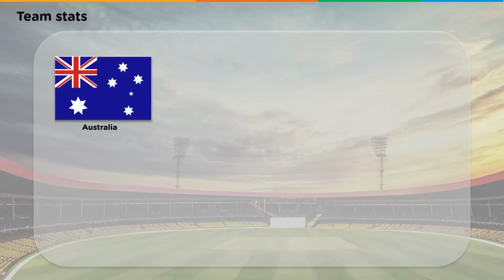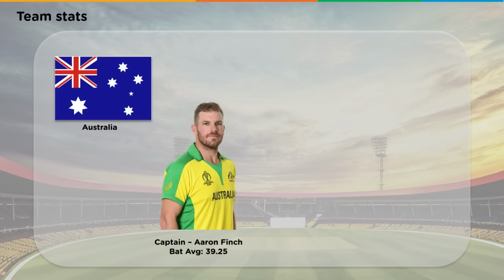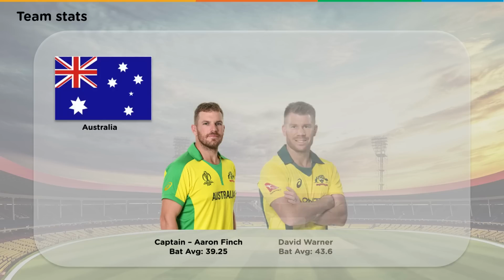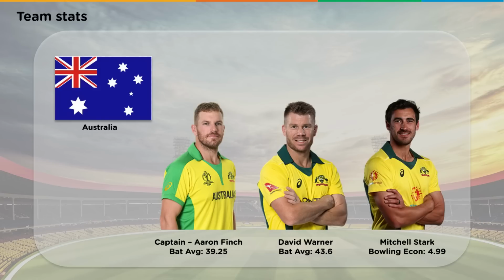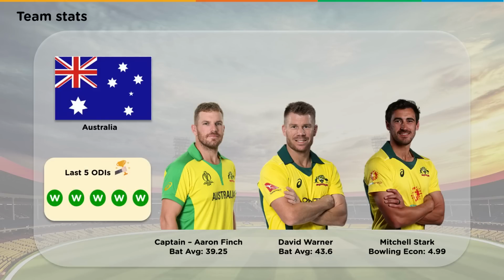Cricket is one of the popular sports in Australia. Aaron Finch captains a team who has a decent batting average of 39.25. They have some really talented players in the team, such as David Warner and Mitchell Starc. You can see their career stats on the screen. Australia has done significantly well in the last 5 ODIs, where they have won all the 5 matches.